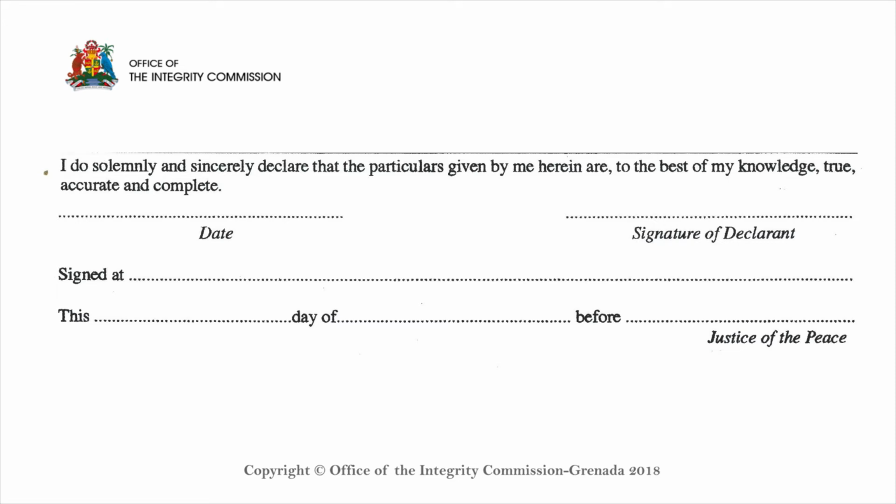The last place required for declarant's signature in the back of the form must be signed in the presence of a justice of the peace or any other person empowered to take oath in accordance with the laws of Grenada. This person serves the purpose of witnessing your signature and not the content of your declaration form.